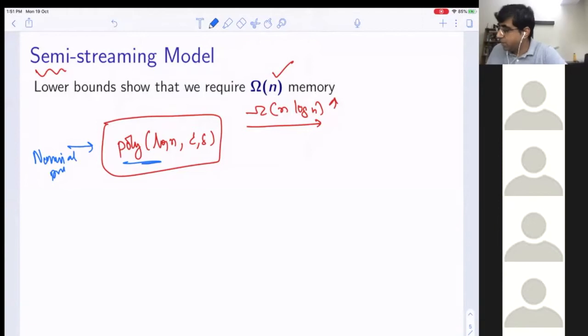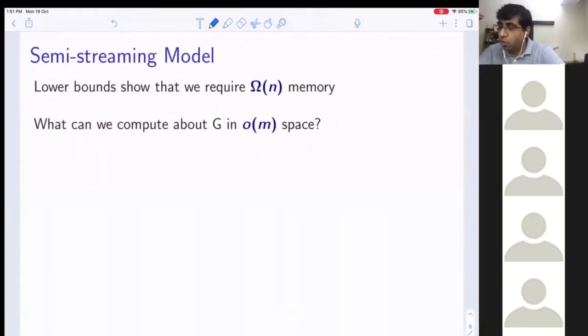So people asked: what can we compute about G if we have little o of m space? Even if you're not allowed to store all the edges, can you still solve something interesting?